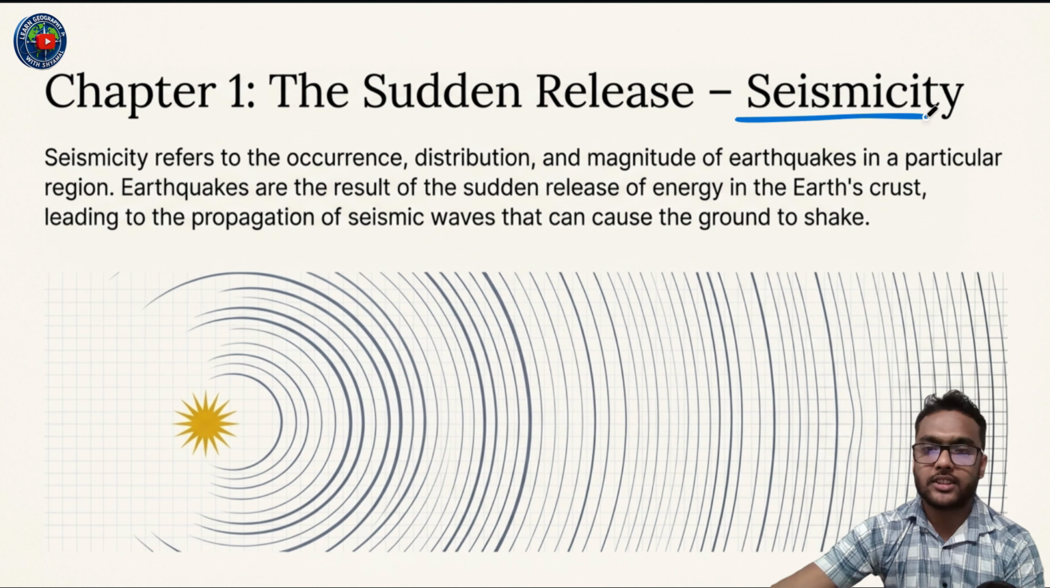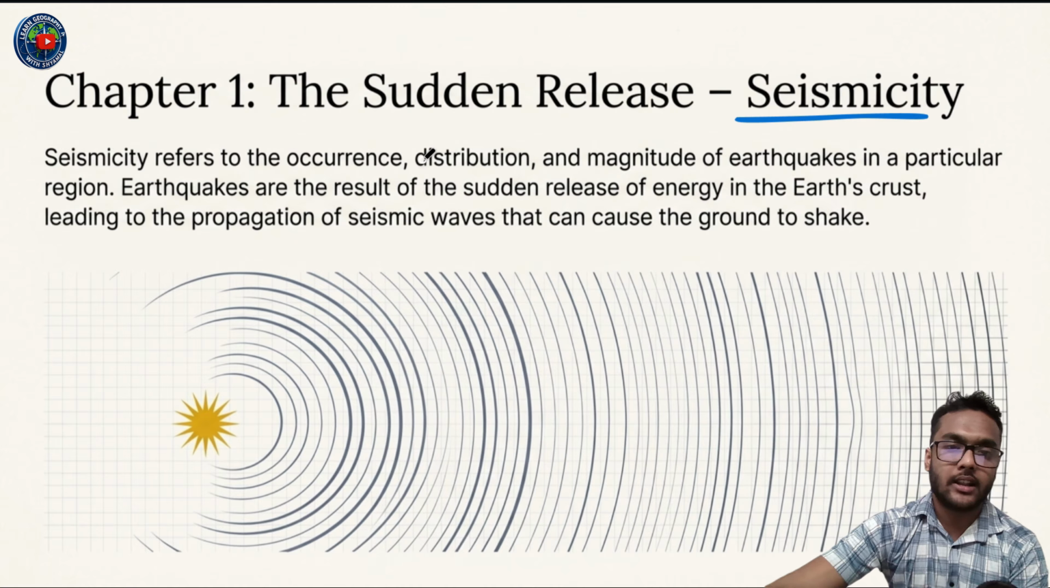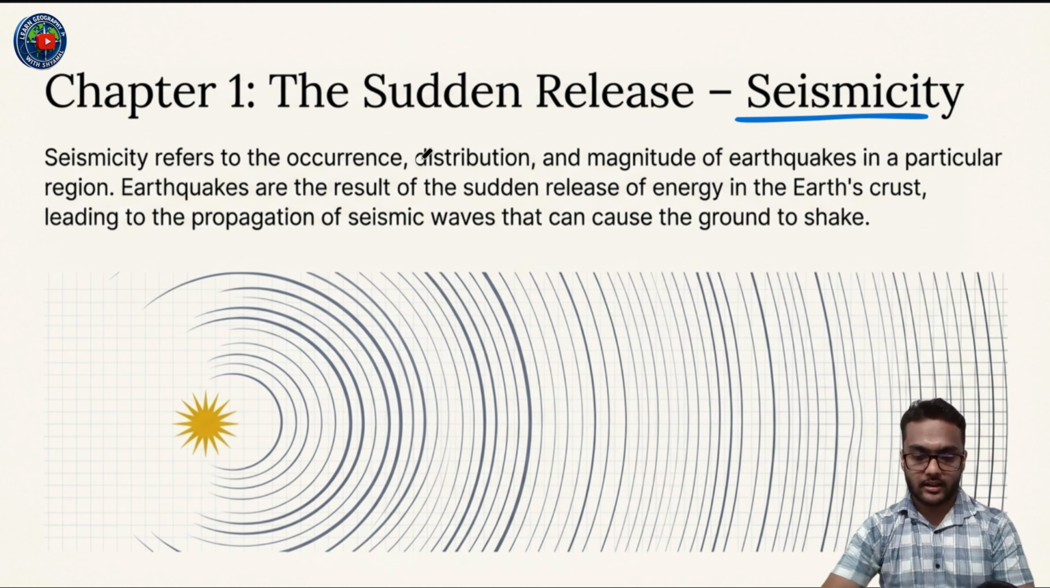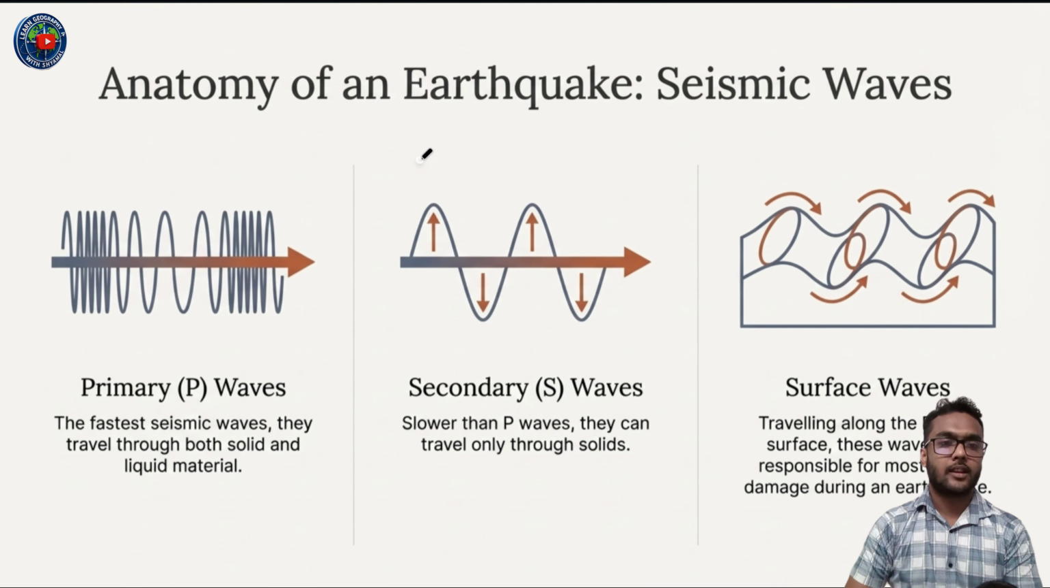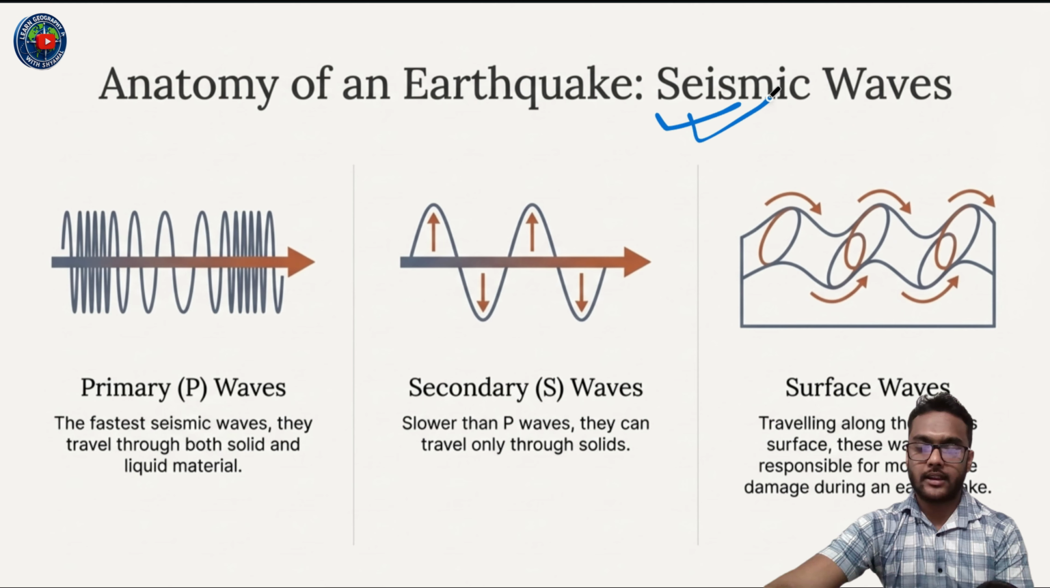First of all, seismicity. Seismicity refers to the occurrence, distribution, and magnitude of earthquakes in a particular region. Earthquakes are the result of the sudden release of energy in the Earth's crust, leading to the propagation of seismic waves that can cause the ground to shake. That is an earthquake. Now, there are three types of waves during seismic activities like earthquakes.